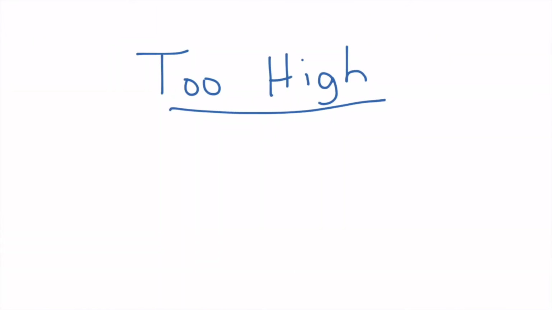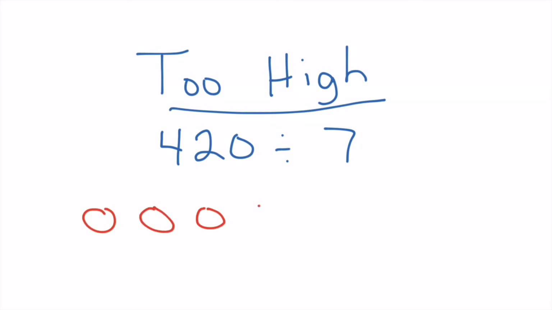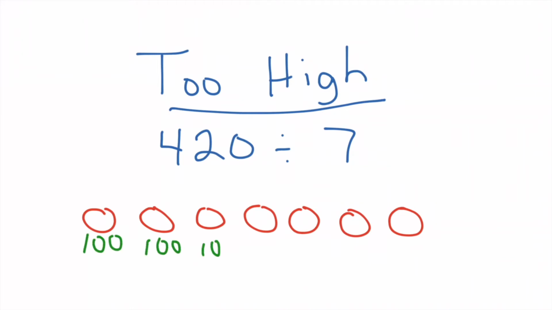Now, on the other end, when we're thinking of an estimate that is too high, again we have 420 divided by 7. I'm again going to make my 7 groups, 1, 2, 3, 4, 5, 6, 7. And again, those 7 groups represent 7 days. Now, I knew that 50 was too low. Let's try something at the next place value. So let's put, and I'm going to put it below because it won't fit, 100 in each group. 100 in each of the 7 groups.